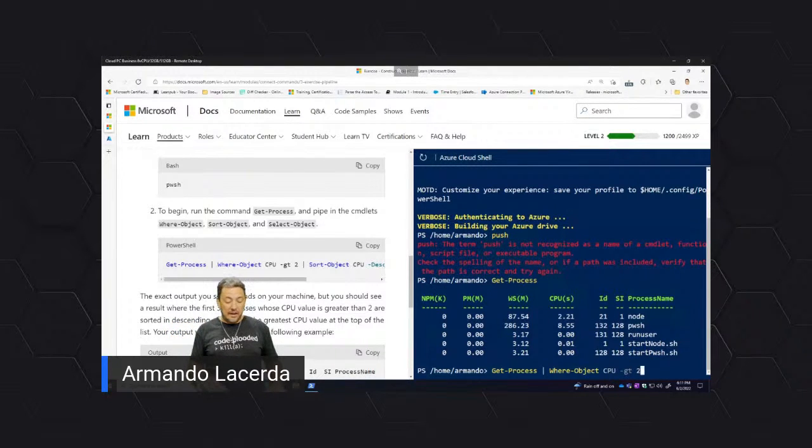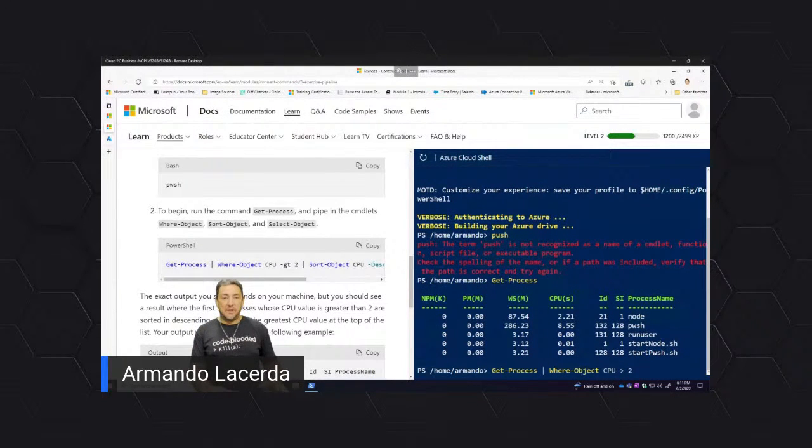In other environments, usually you would see this comparison done like this, greater than 2. But in PowerShell, that greater-than sign has another meaning, a redirection meaning, something that we're not going to see right now.